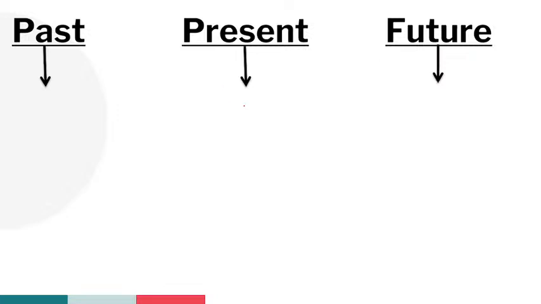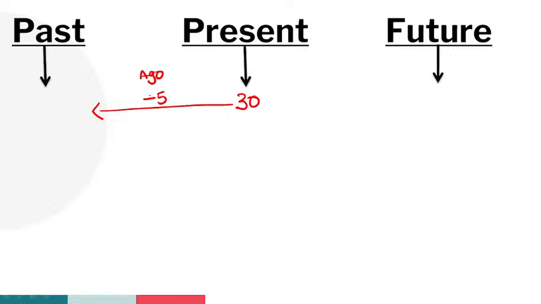Okay, right. For example, presently my age is 30 years, guys, here. 5 years ago, my age was how much, guys?